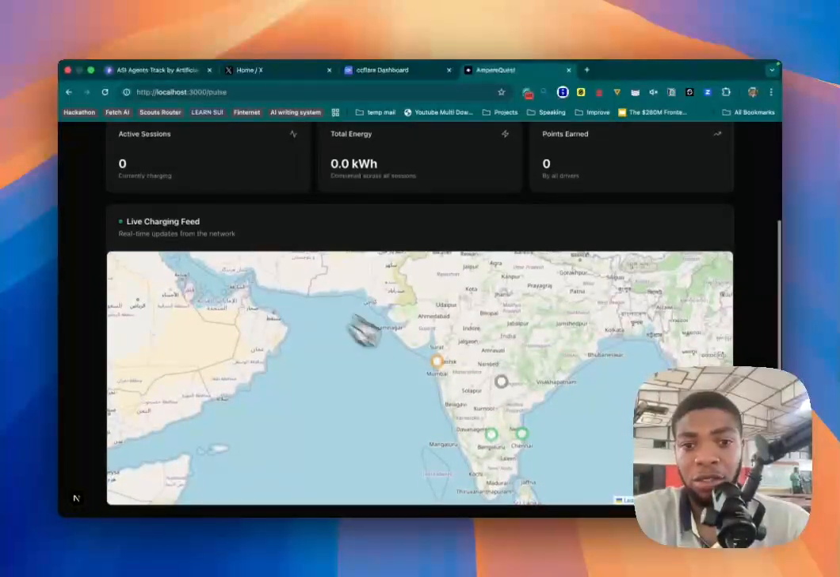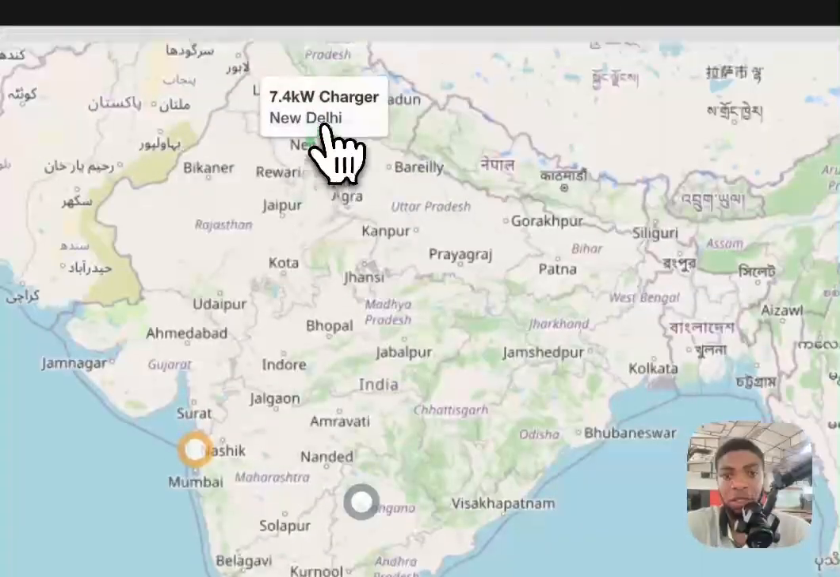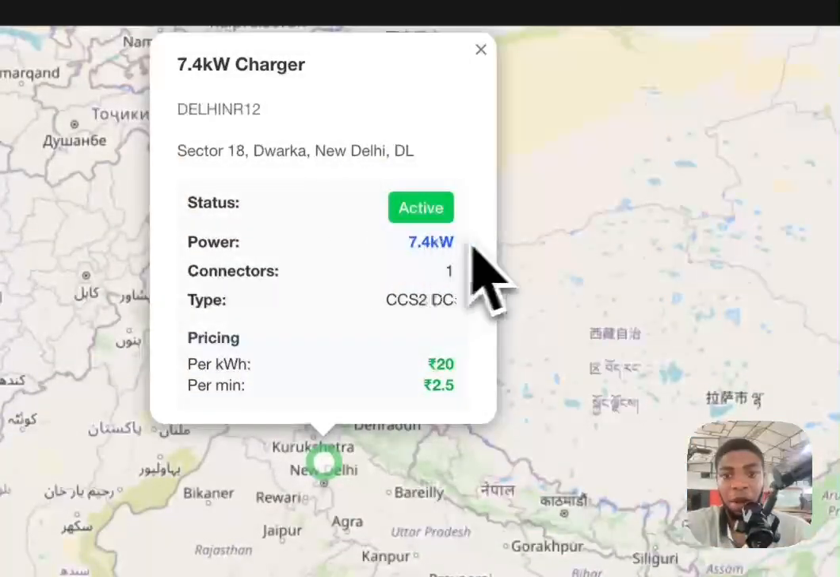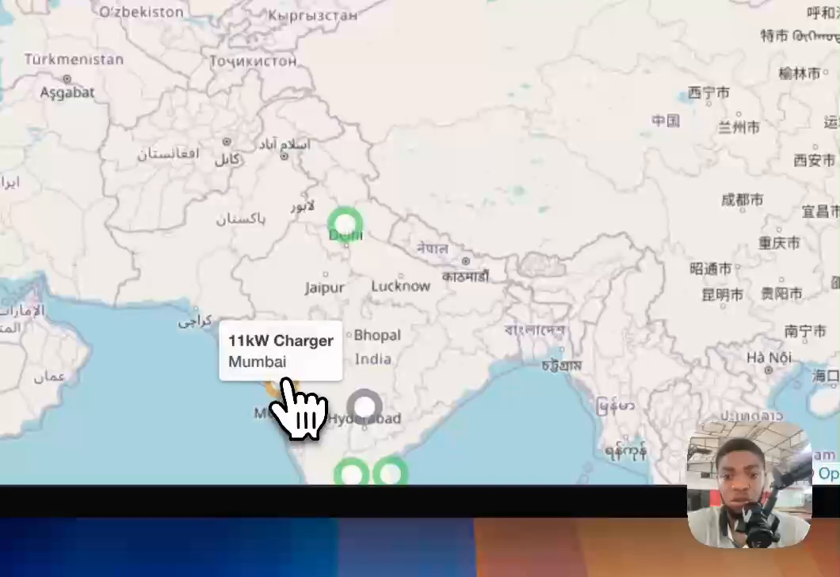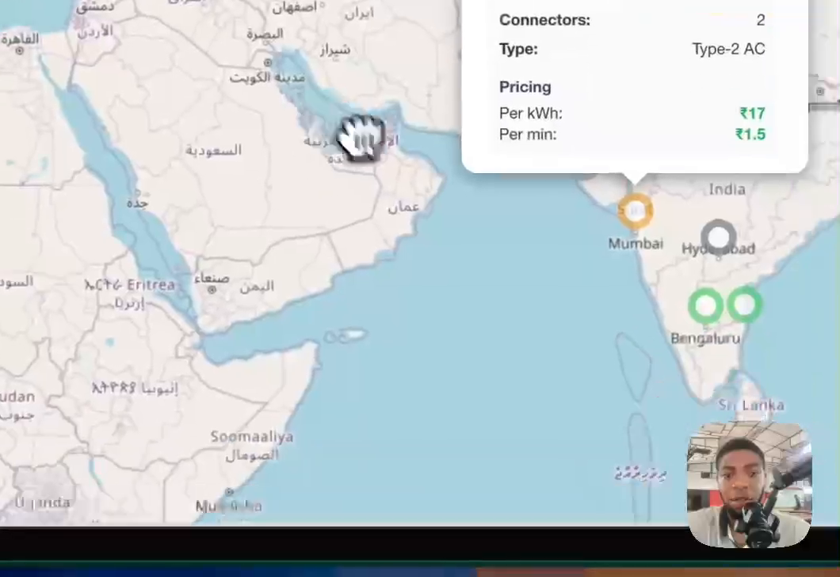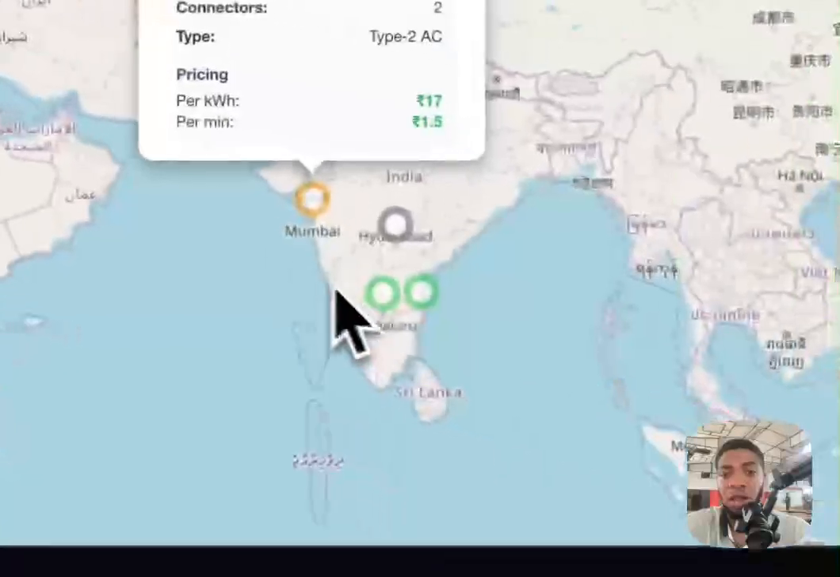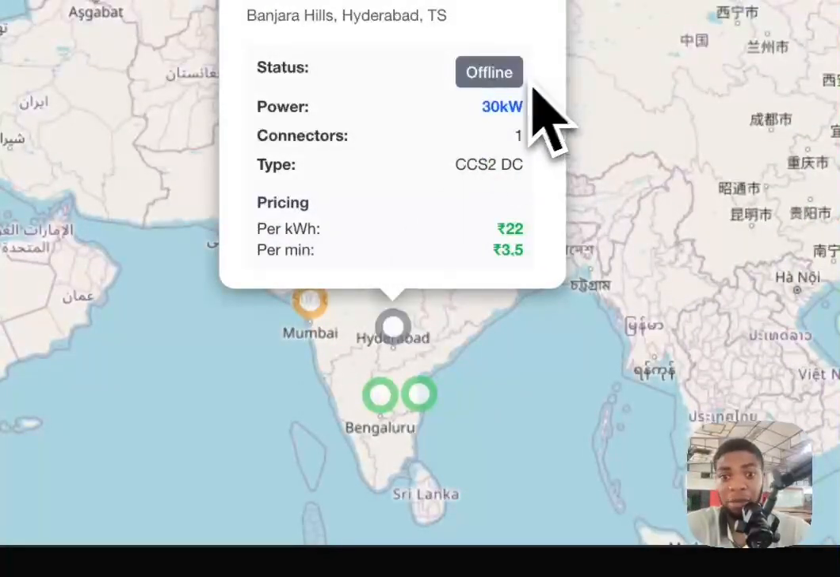Somebody can start a new charging station, and these are the available charging stations. You can see them. We have one, and you can check information about them: their power, whether it is active or inactive, the type, the price per kilowatt hour, how they charge, and then their address. You can check all details about this. Also, you can see if it's under maintenance. You can pan through the map to see locations that are closer to you and which one you can use. This one is definitely offline, inactive, which means you cannot access it.